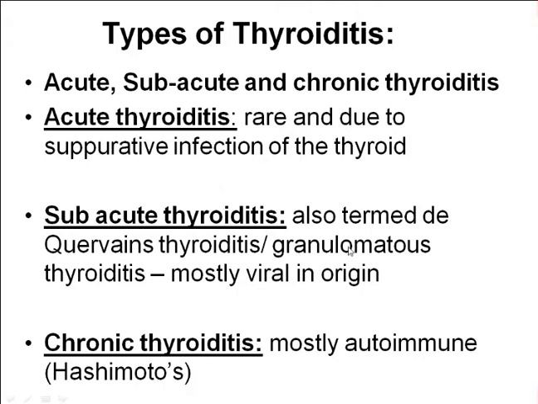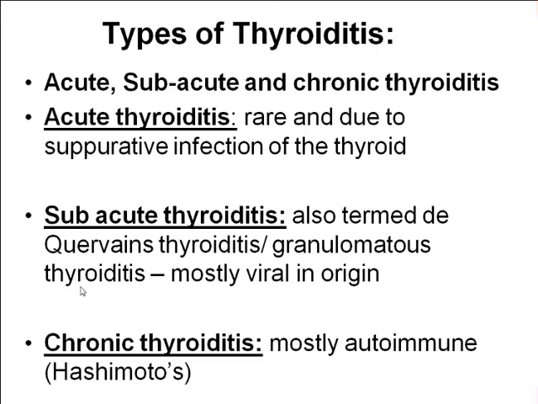Subacute is also called de Quervain thyroiditis, or granulomatous thyroiditis, because you can see multinucleated giant cells and granuloma in this inflammation. It follows a viral infection, so it is viral in origin, and it is a self-limiting thyroiditis.